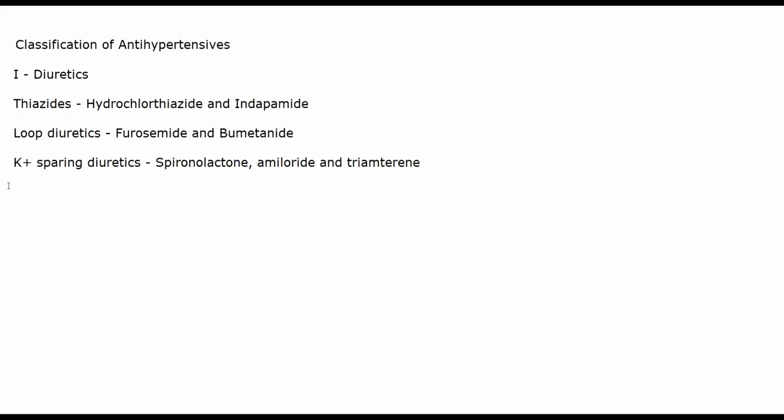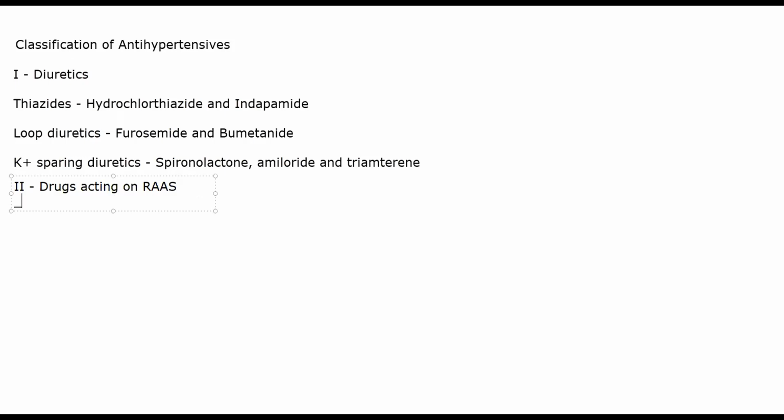Then we have the second class, that is drugs acting on the renin angiotensin aldosterone system. Now we've already discussed what is RAS in diuretics. I'll quickly brief you on what RAS is. RAS is a system that is activated whenever blood pressure falls, or it can be because of several other stimuli as well. We'll not get into the details, but whenever RAS is stimulated, blood pressure increases through various mechanisms.